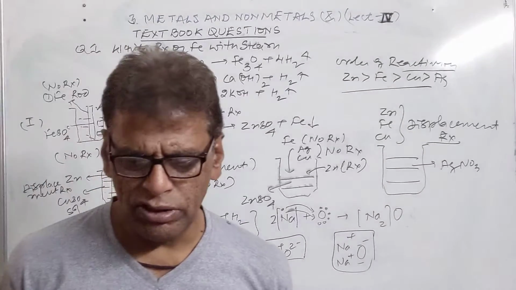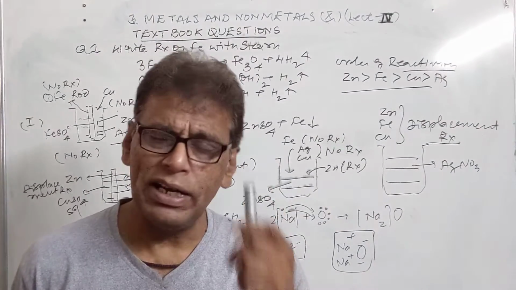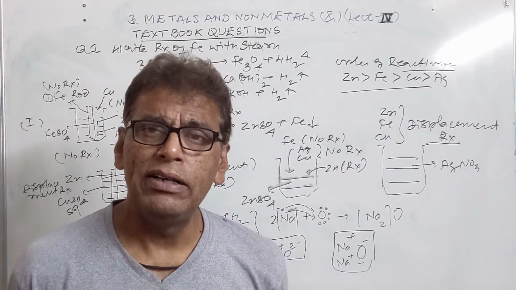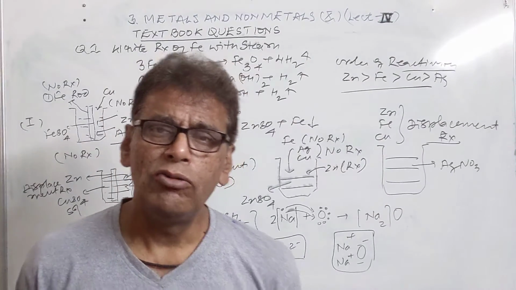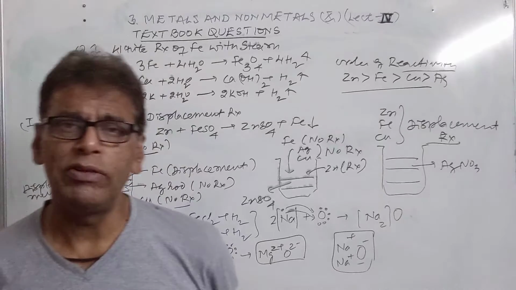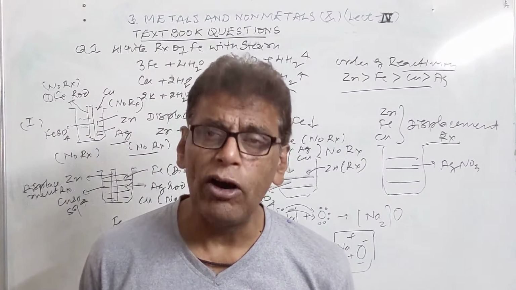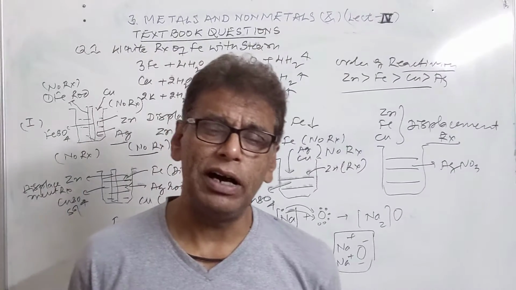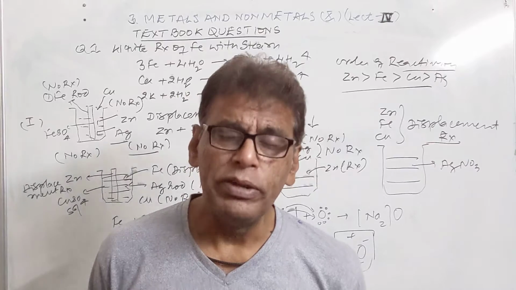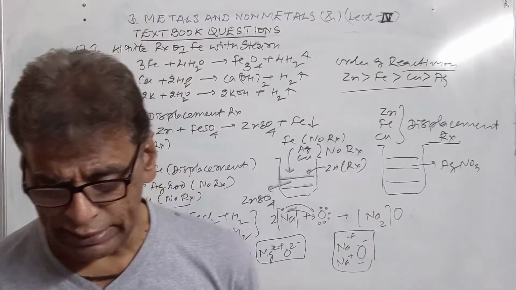Then we have the question, what are mineral, ores and gangue? Minerals are the combined state of the elements from which metal may or may not be extracted economically, while ores are those minerals from which metal is extracted economically. And then we have gangue or matrix. These are the impurities associated with the ore, and they are to be removed first, before the metallurgy, before the metal extraction.